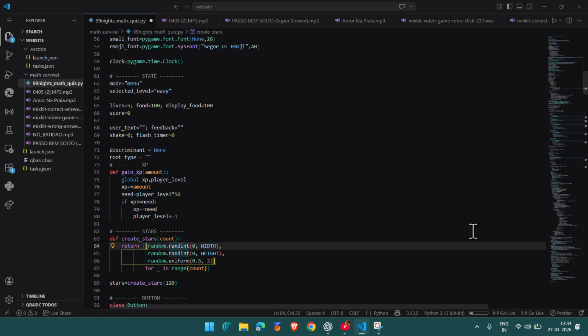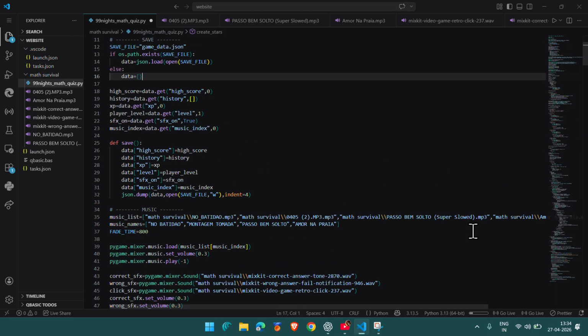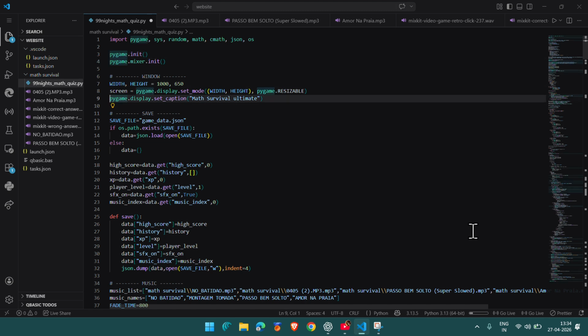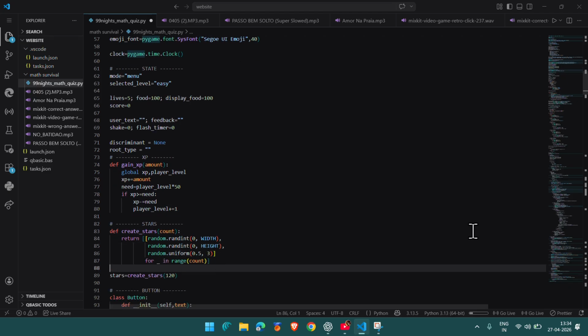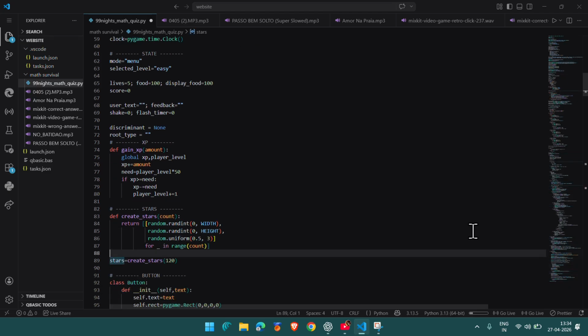First it was random between 0 and the width, and I forgot to mention that it's resizable. Let me scroll down again. Then this is again height, uniform 0.53, and then for underscore in range.